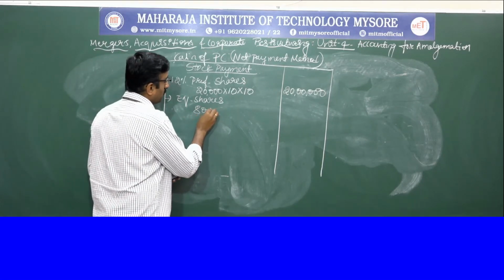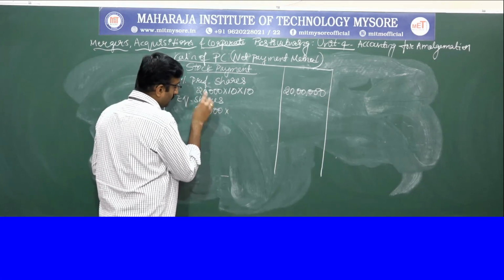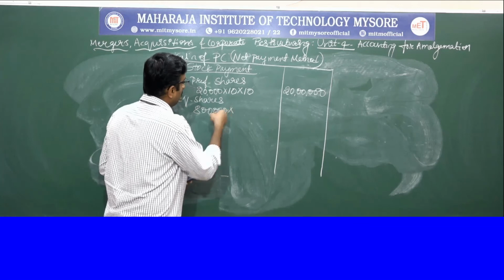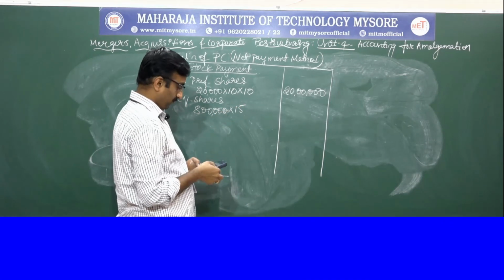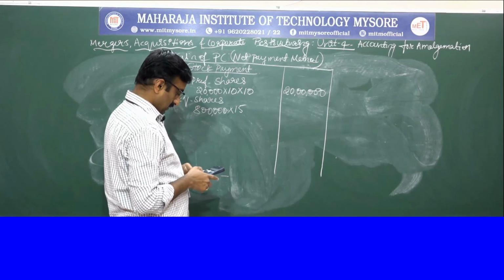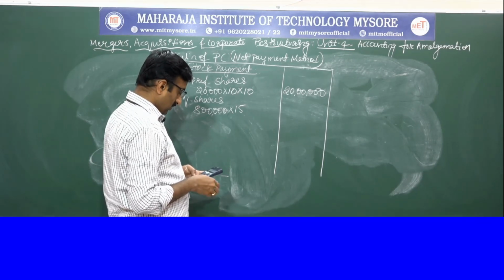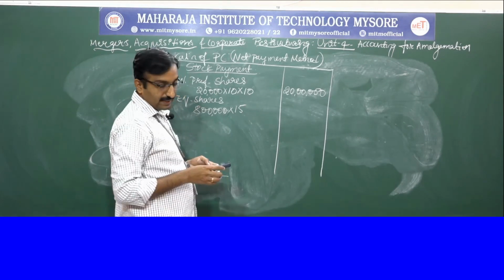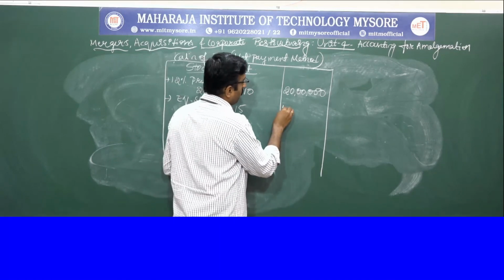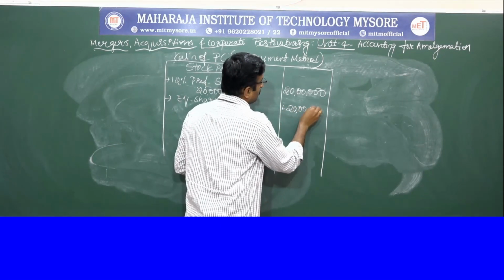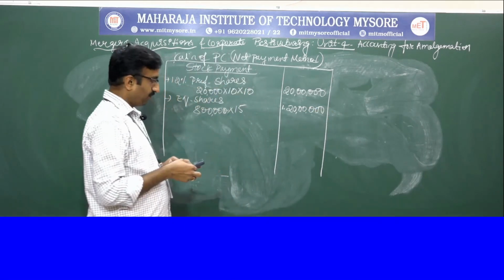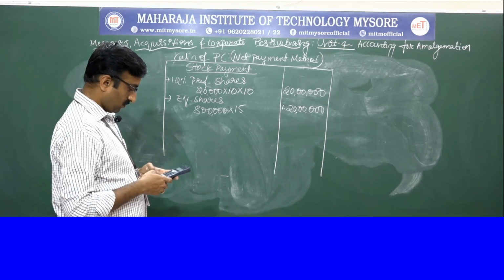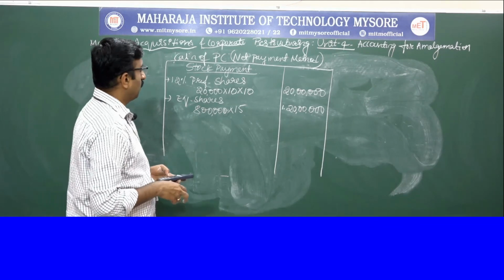So 8 lakh shares into 15 rupees each. You will get 1 crore 20 lakh rupees.